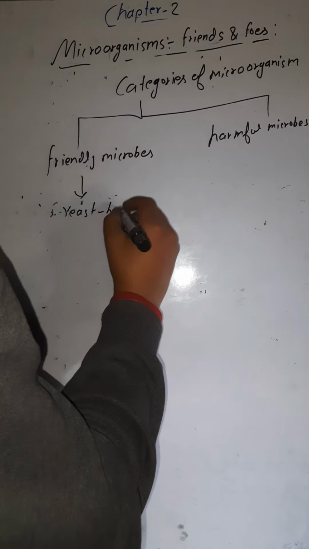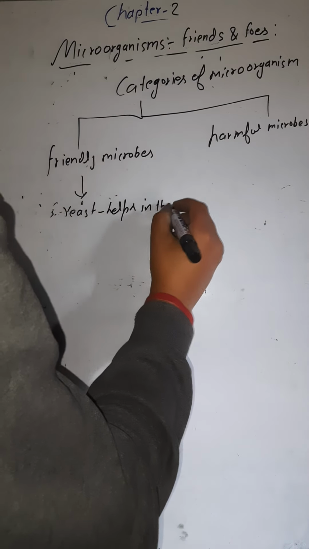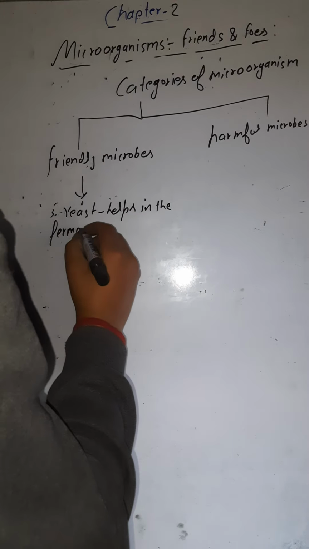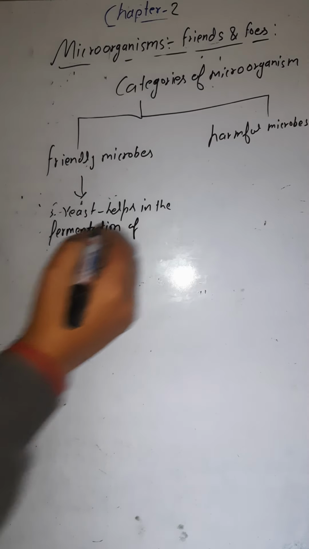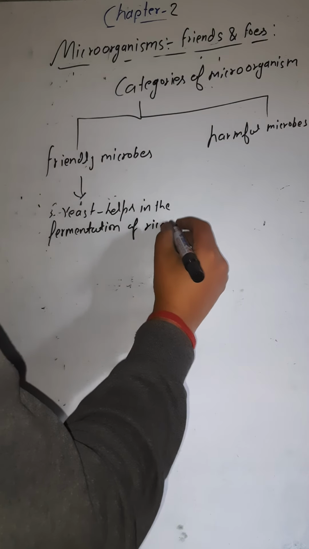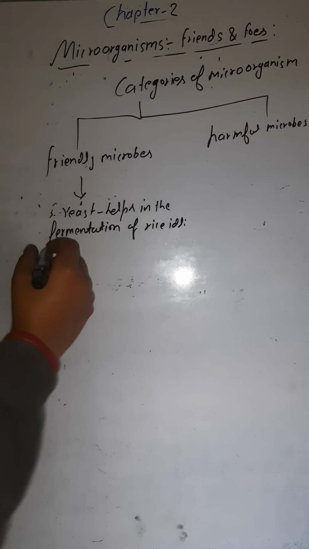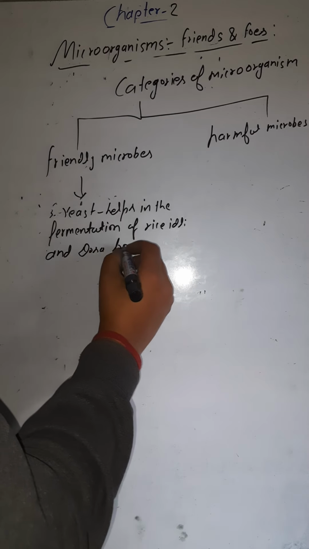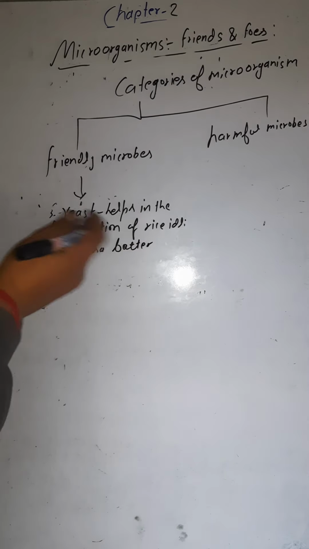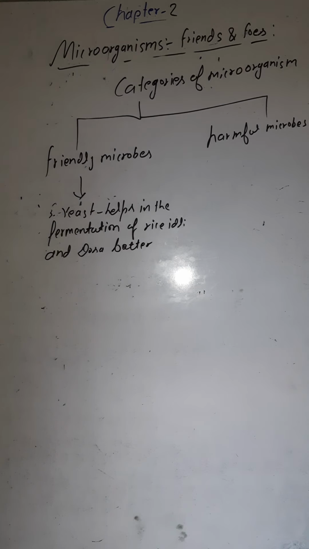Yeast is very helpful in the fermentation of rice idli and dosa batter. So this fermentation is only with the help of yeast.